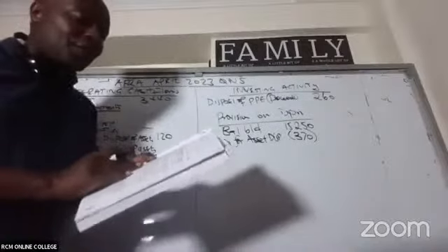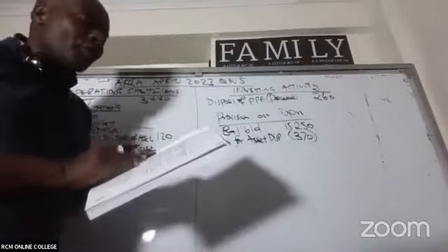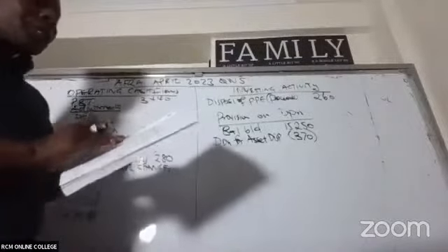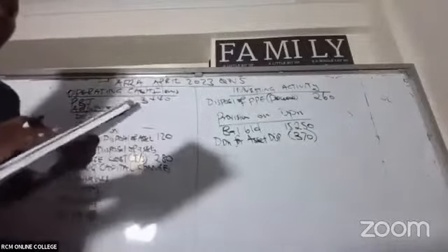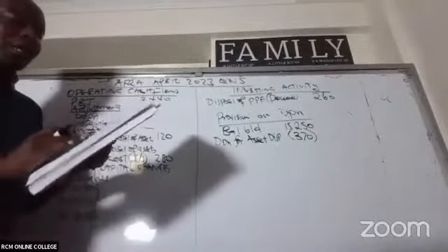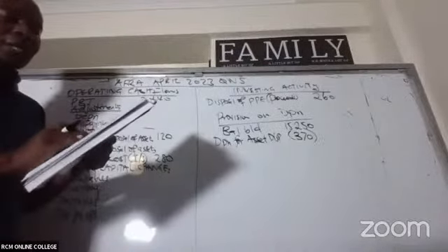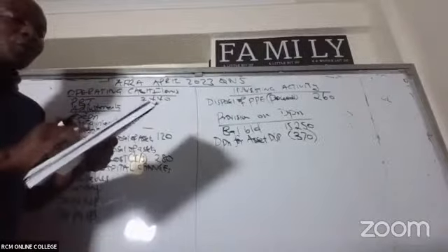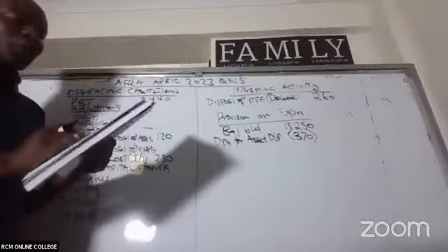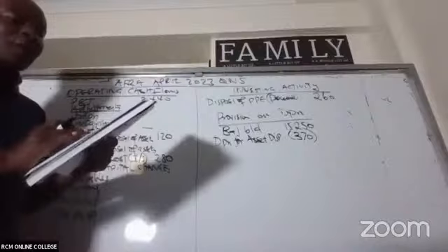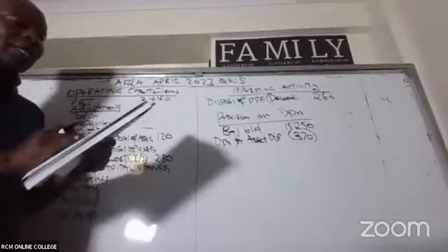So in this case, ladies and gentlemen, if you look at note number 2, on 1st January 2022, G Limited acquired 75% of the 100 million ordinary shares of shillings 10 each in S Limited. The acquisition consideration comprised a share exchange on the basis of 2 shares in G Limited for every 3 acquired shares in S Limited.